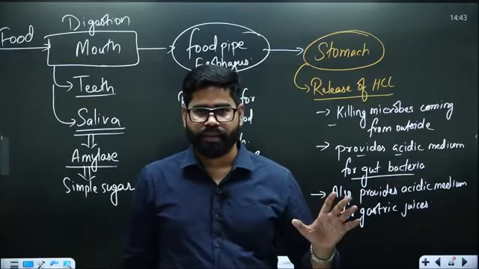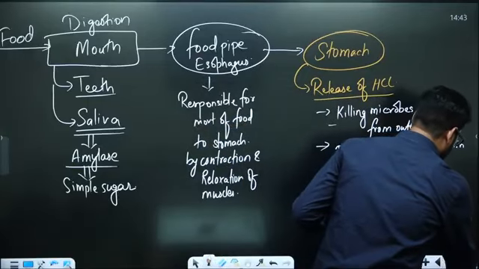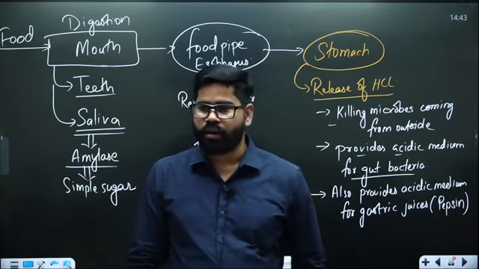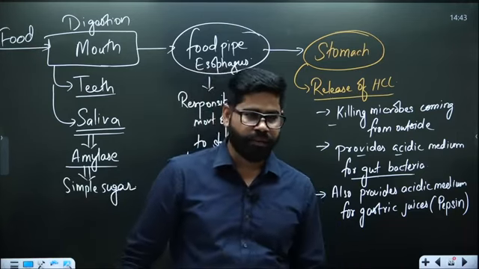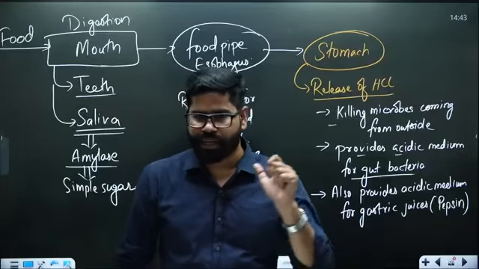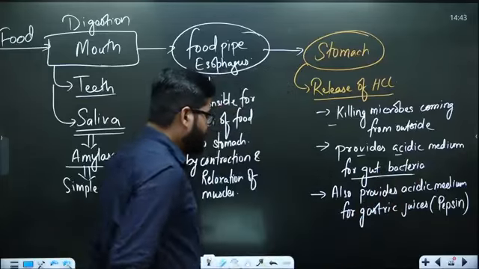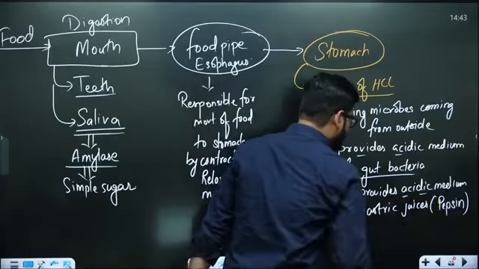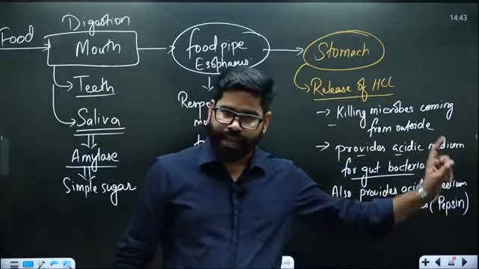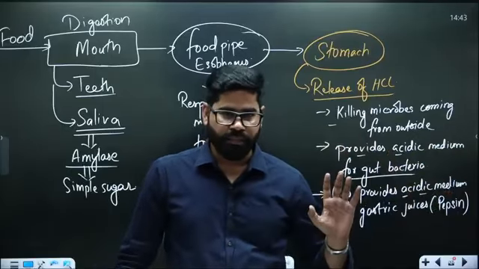So in gastric juices, pepsin, and pepsin is for protein. Remember, P is always for protein. All the other enzymes which we will also see, you will find pepsin, or peptides or anything. If you find any such thing, it is related to protein. So here we are having this acidic medium for gastric juices, pepsin also.